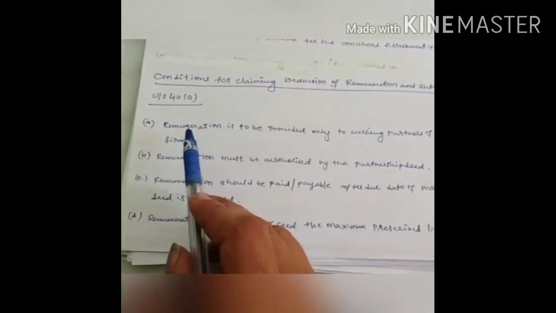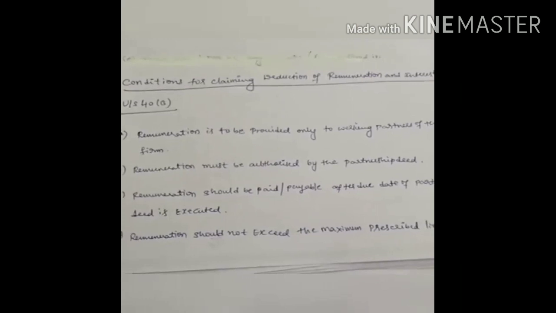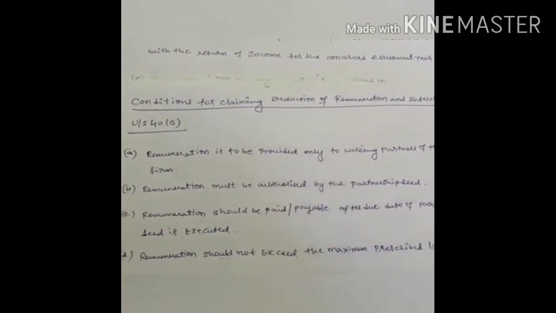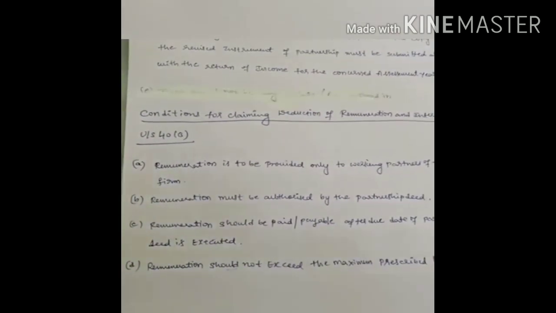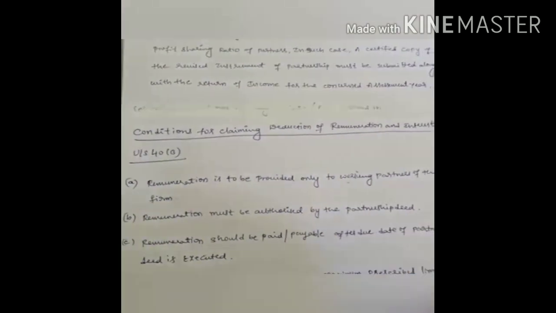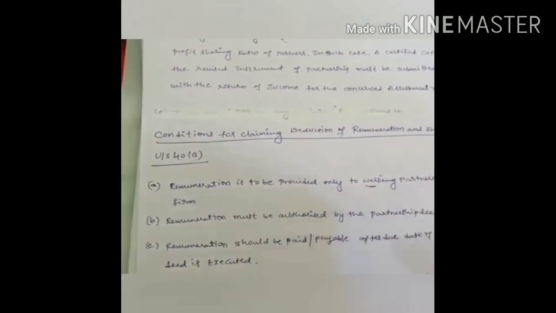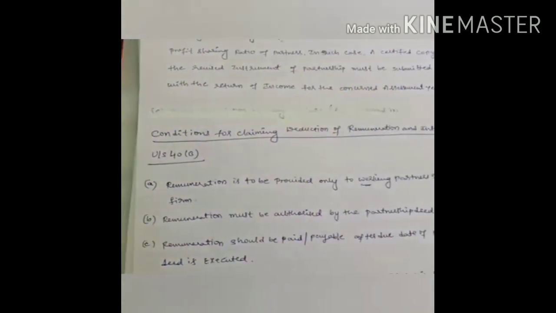The first condition is that remuneration is to be provided only to the working partner. If it is provided to the sleeping partners, when you are computing the maximum remuneration, don't take into consideration the remuneration of the sleeping partner. What is the difference between a working partner and a sleeping or non-working partner? Working partners are the partners who are actively involved in all the operational activities of the business.